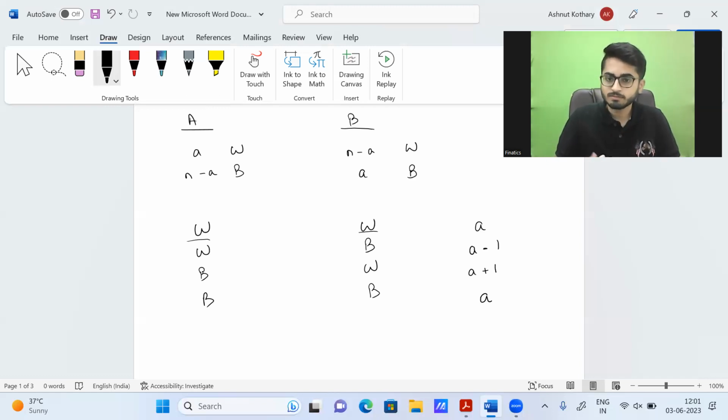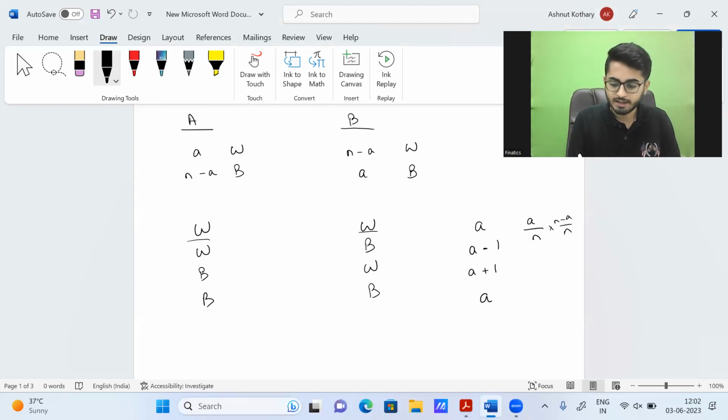How do we get the probability? What's the probability of picking a white ball from box A? There are A white balls and there are a total of n balls. So the way in which we can pick up, if you want the probability, it will be nothing but simply A by n. A by n is the probability that a white ball is picked up from n balls. And over here as well, I need to select a white ball. How many are there? N minus A. So n minus A by n. This corresponds to the first case.